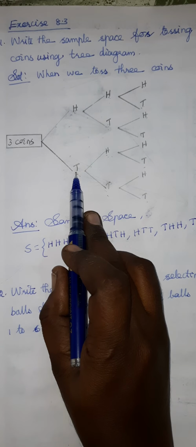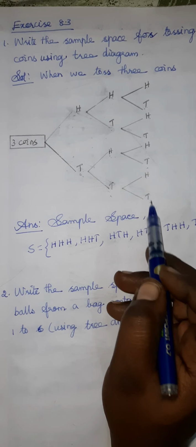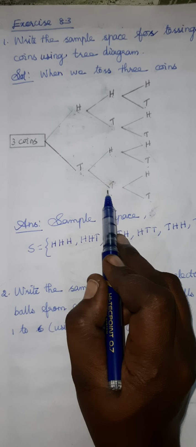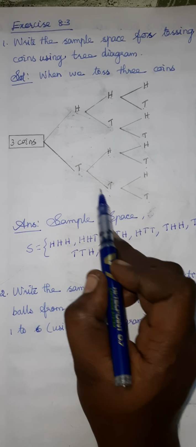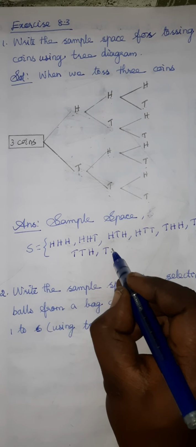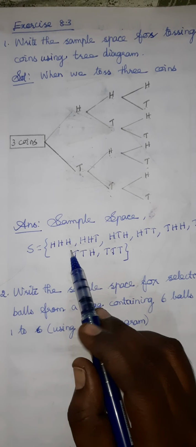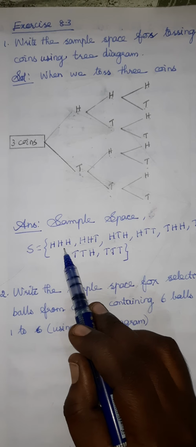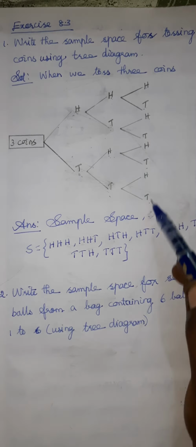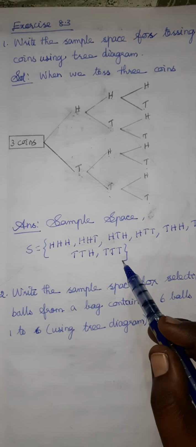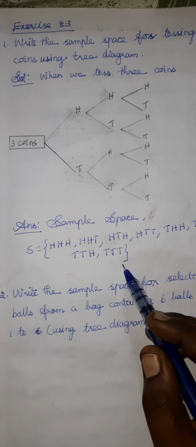Then tail from the first coin, tail from the second coin, then head or tail from the last coin. So T, T, H. Then T, T, T. Okay, so these all are the possible outcomes. So that is the sample space. You cannot learn this by heart. By the tree diagram you understand and write. Otherwise you have to think and write. Don't memorize this answer. Are you all clear?